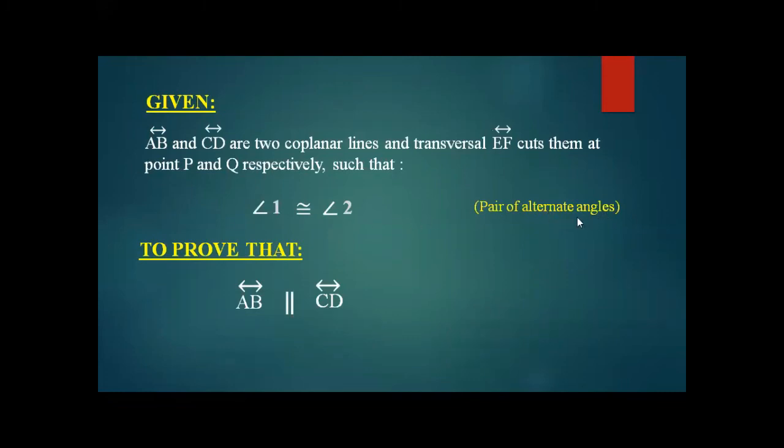We have to prove that AB is parallel to CD. Wherever the alternate angles are congruent to each other, both the lines must be parallel to each other. So we are going to prove that.